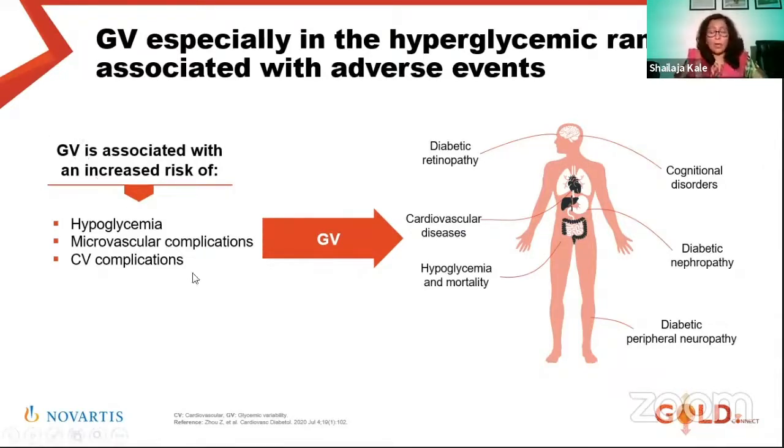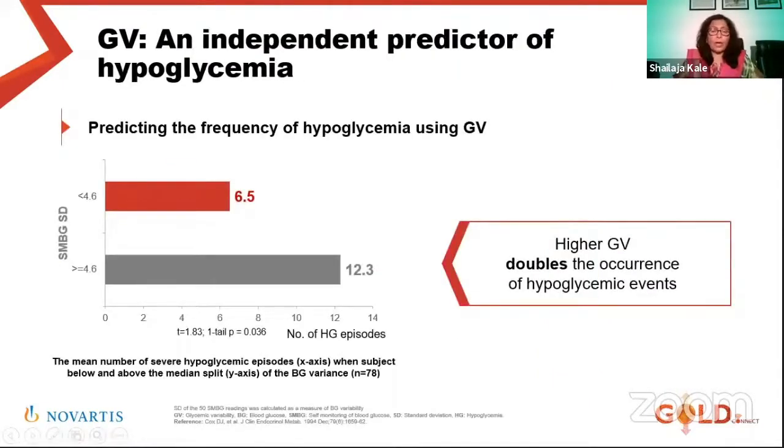From those publications, we got some clinical correlation of variability. The more the variability, the poorer the time in range, and the better the variability, the more the time in range will improve. So more variability, poor time in range, means more diabetic retinopathy, more cardiovascular risk, more chance of severe hypoglycemia, more kidney damage, more cognitive disorder, and peripheral neuropathy symptoms will also go up. So we need to try to improve the variability by designing the prescription perfectly.